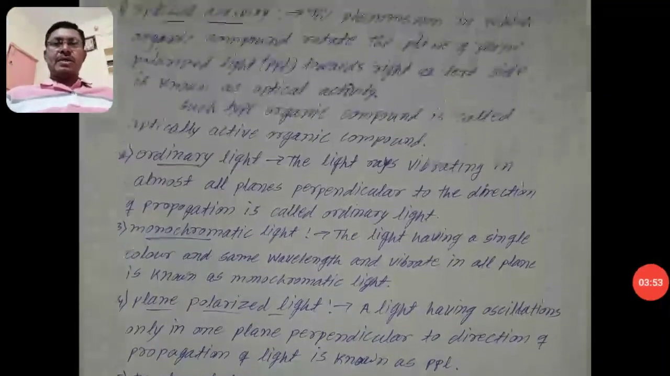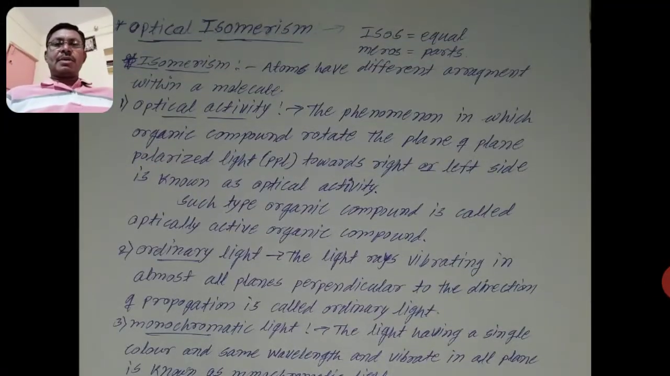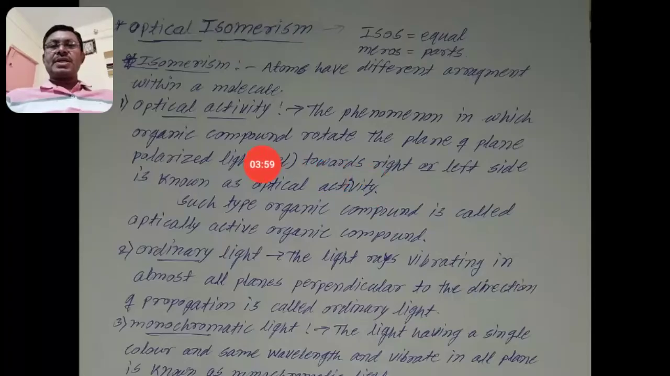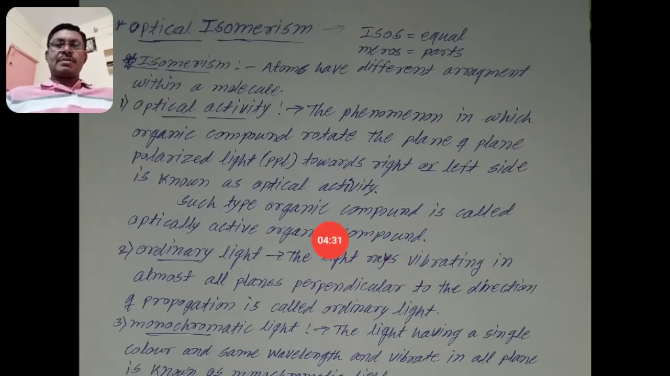Now the definitions of the terms. First, optical activity. What is meant by optical activity? Optical activity is the phenomenon in which an organic compound rotates plane polarized light, also known as PPL, towards the right or left side. Such organic compounds, which rotate the plane polarized light, are called optically active substances.